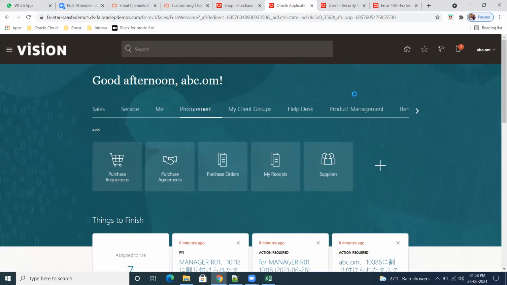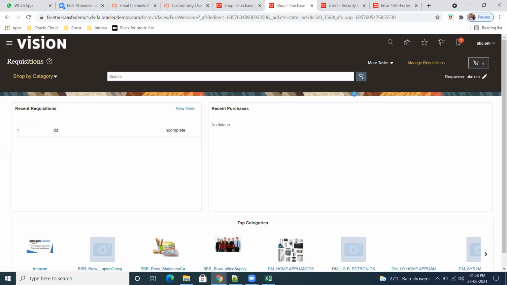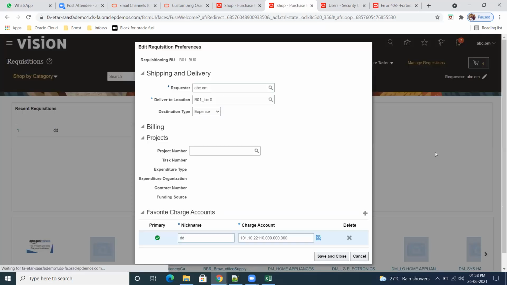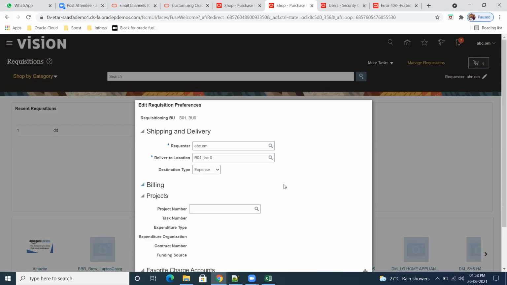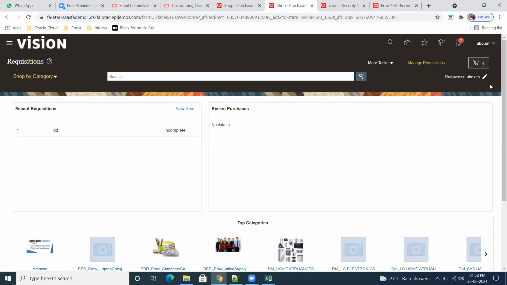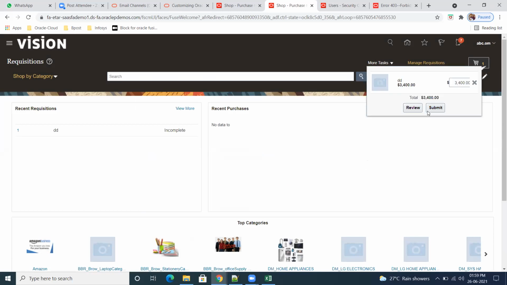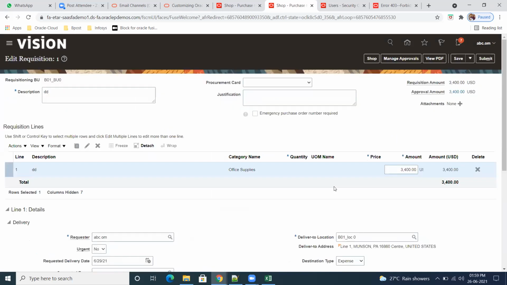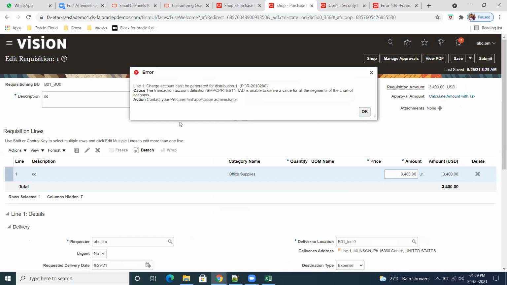TAD you have to set up. Charge account, transaction account definition.